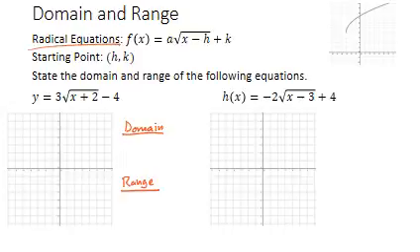And here's how we determine that. This right here is the standard form of a radical equation. What's nice is that starting point is given to us in the form of the equation. You notice that this says right here the starting point is the point (h, k). Here's h, here's k. h is the value next to the x underneath the square root. k is the value outside the square root.